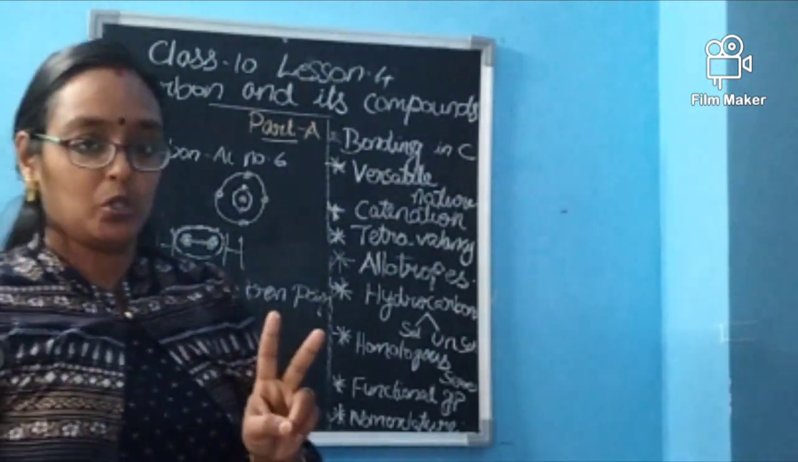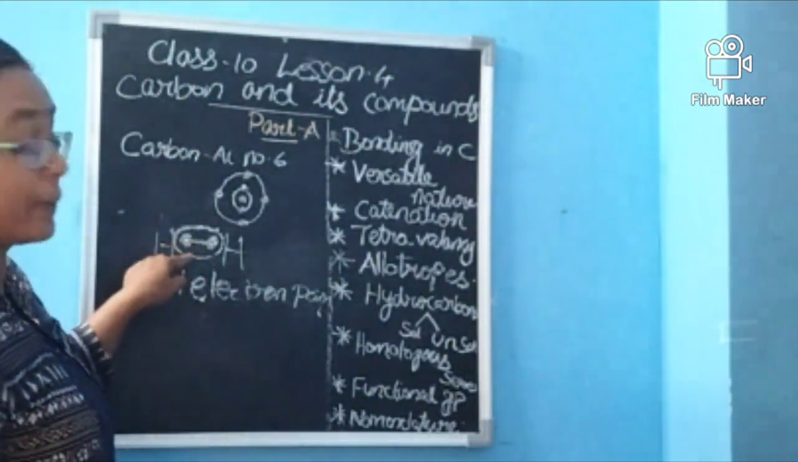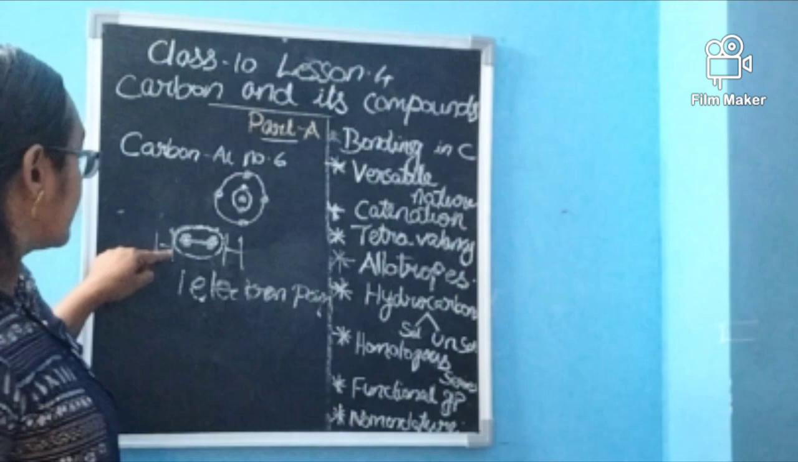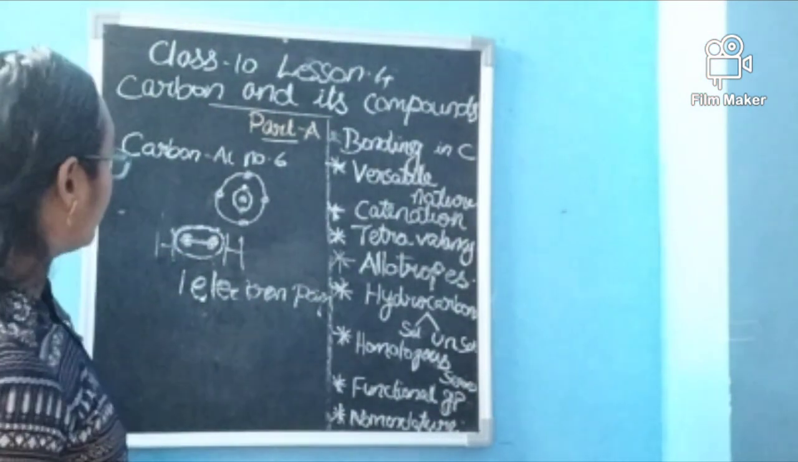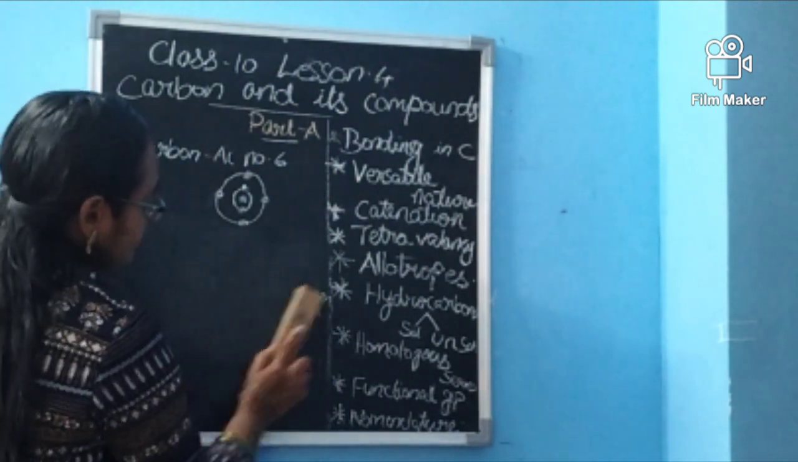Pair means 2. 2 electrons are sharing. So 1 electron pair forms a single bond. This is a single covalent bond formed by hydrogen. Okay. If we are moving to oxygen.